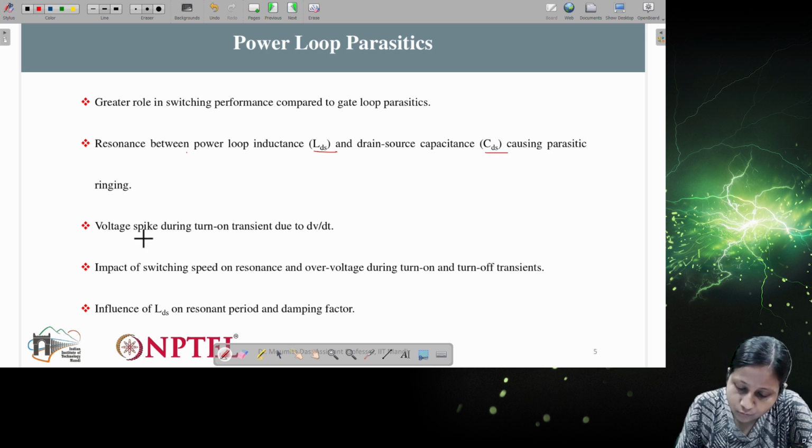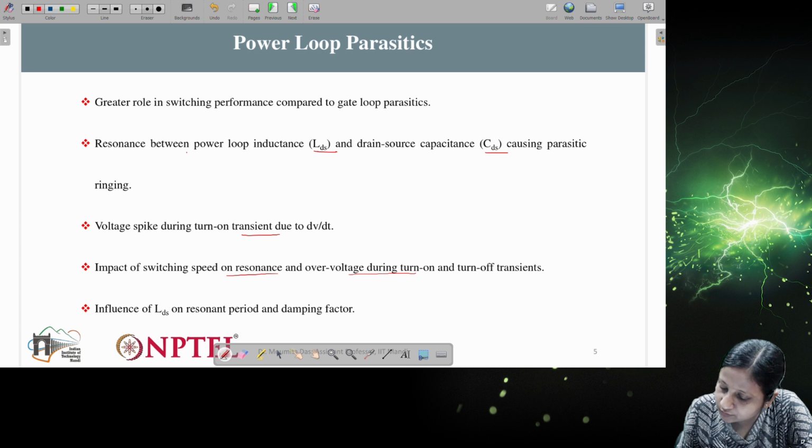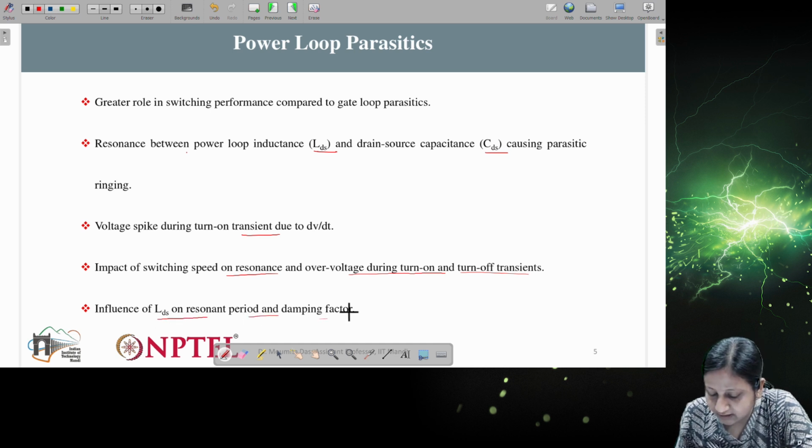Okay. And the voltage spike during the turn on transient is due to dv/dt, along with the impact of switching speed on resonance and overvoltage during turn on and turn off transients. These are the effects due to the power loop parasitics. And then the influence of LDS on the resonant period and the damping factor.